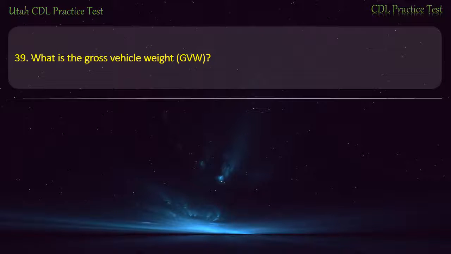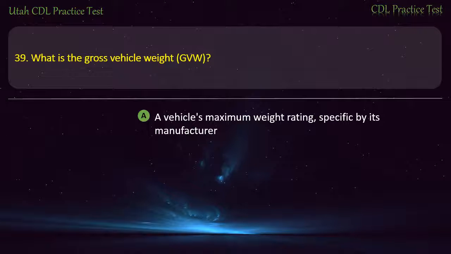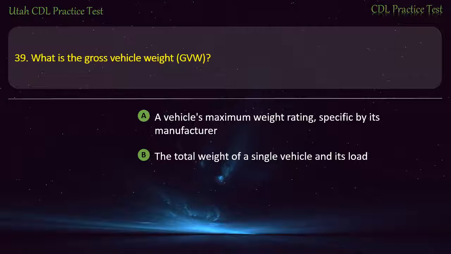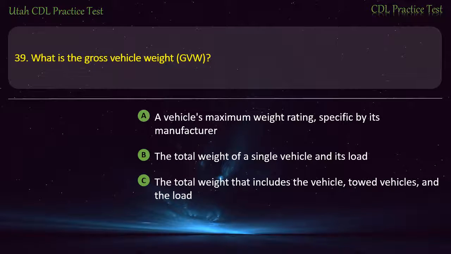Question 39. What is the gross vehicle weight, GVW? A vehicle's maximum weight rating, specified by its manufacturer. The total weight of a single vehicle and its load. The total weight that includes the vehicle, towed vehicles, and the load. All of the above. Answer. The total weight of a single vehicle and its load.